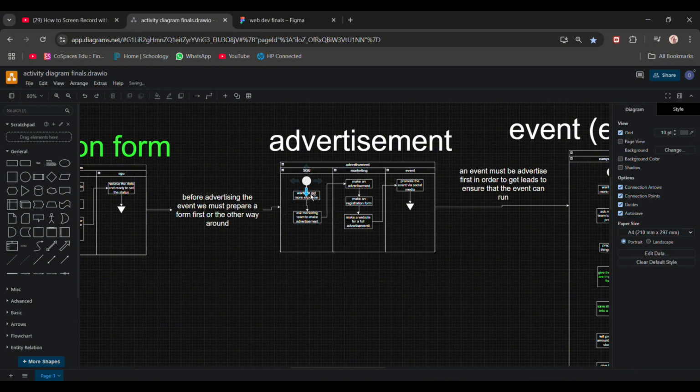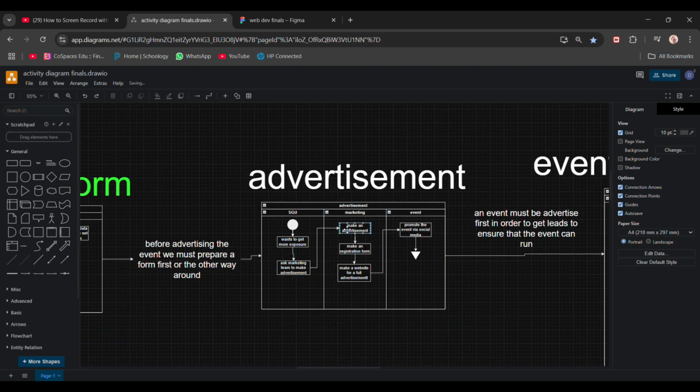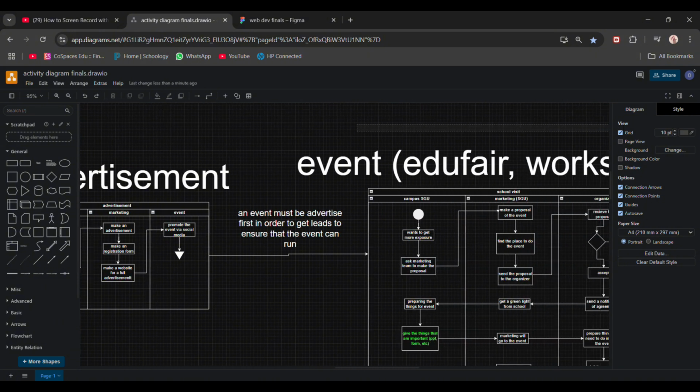To get more exposure or more leads, the marketing team makes the advertisement, connects it, makes a registration form, and then makes a website for the advertisement, and then promotes it via social media or some kind of event.